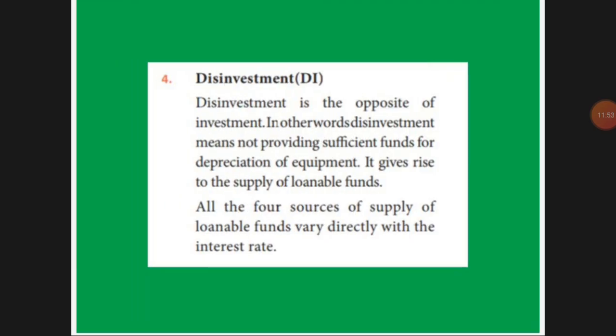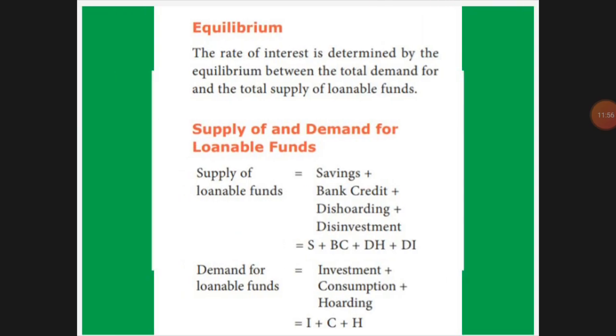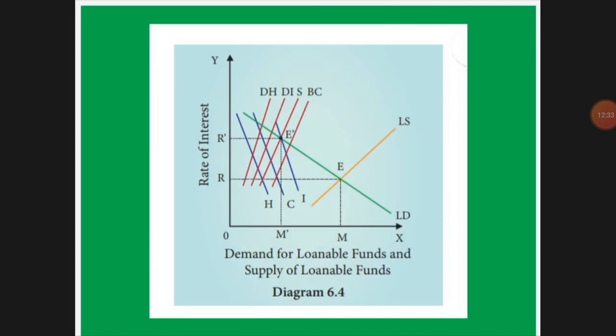Next we'll go for the diagram. Equilibrium means equally, where the loanable fund supply and demand will meet. See here, supply of loanable fund is equal to saving plus bank credit plus dishoarding plus disinvestment, that is S plus BC plus DH plus DI, all together. Demand for loanable fund is I plus C plus H: investment plus consumption plus hoarding. This can be explained using the diagram.